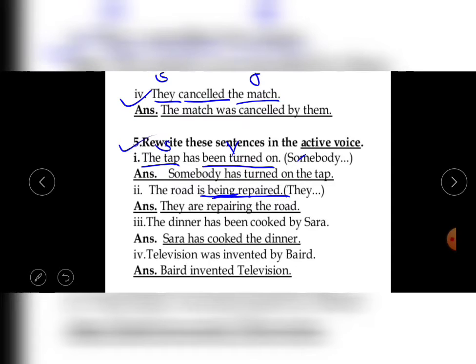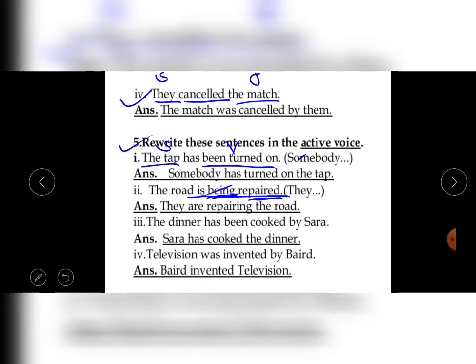Being is written because this sentence is in a passive voice. Now turn into active, you have to remove being. Repaired, main form repairing. So they. Now road is there, that's why is was used. But here they is plural, so we have to use plural are. They are repairing the road.